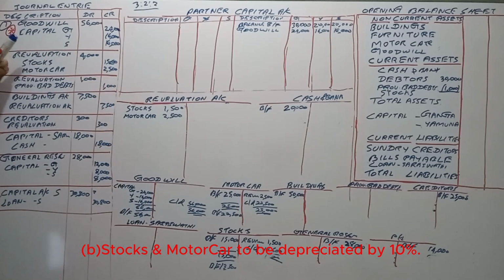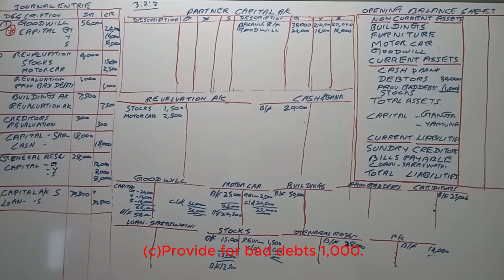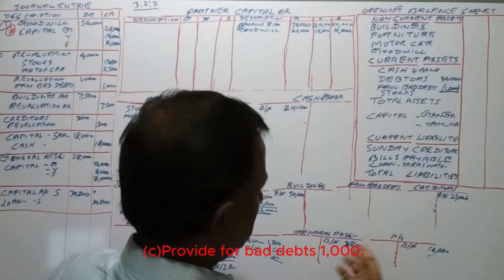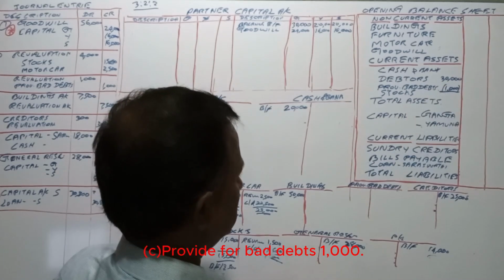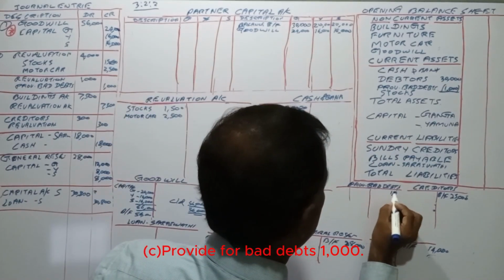Understood? And third is provide for bad debts, 1,000 rupees. Debtors are 30,000. The provision is 1,000 rupees.